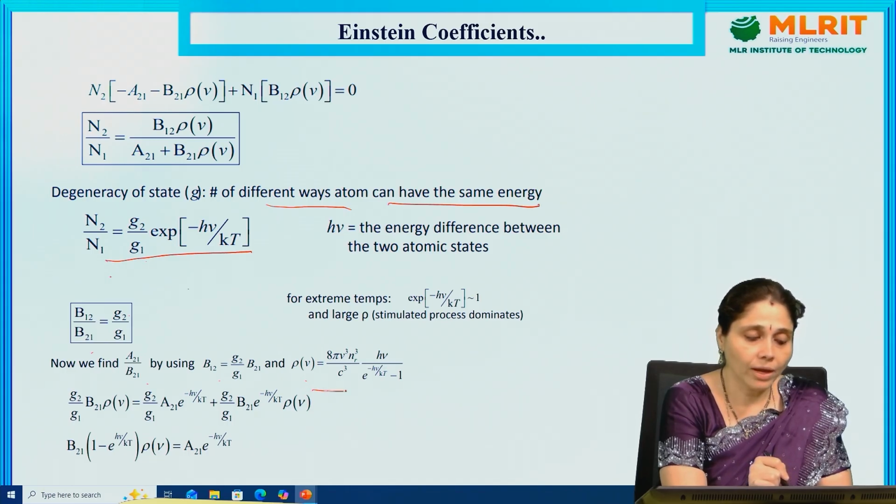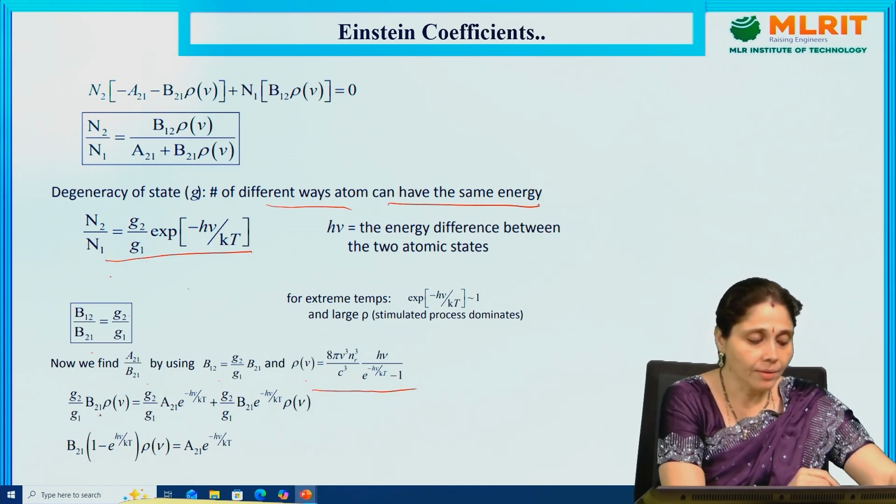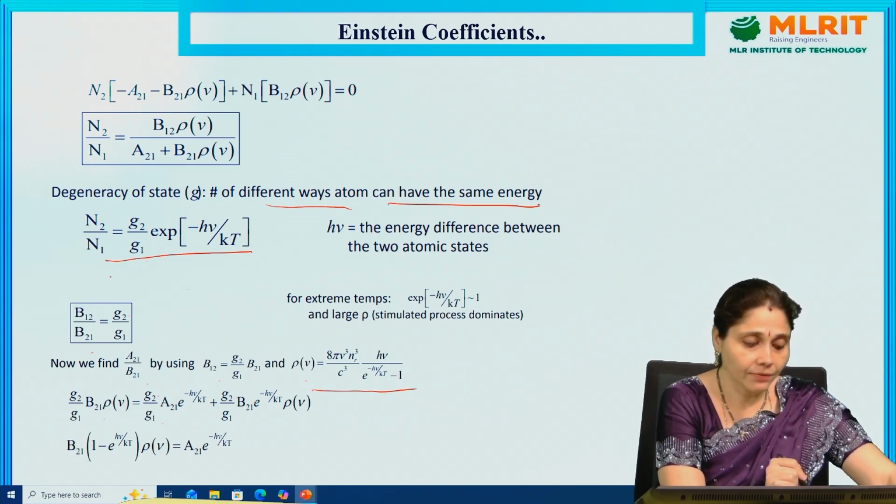This is what we are going to find out. In comparison with these two, G2/G1 B21 rho(V) = G2/G1 A21 e^(-h nu/kT) + G2/G1 B21 e^(-h nu/kT) rho(V).